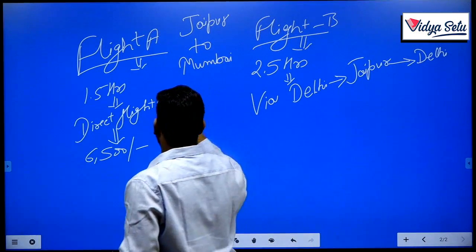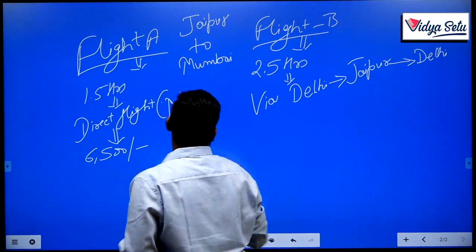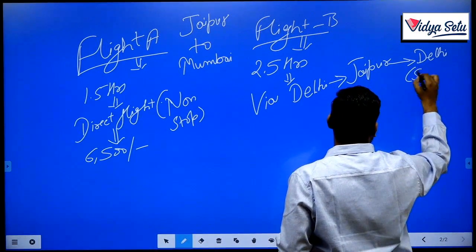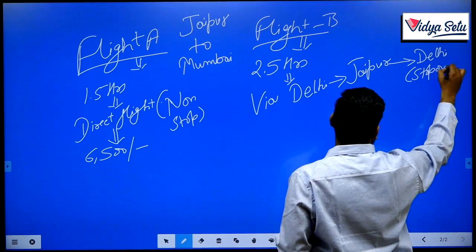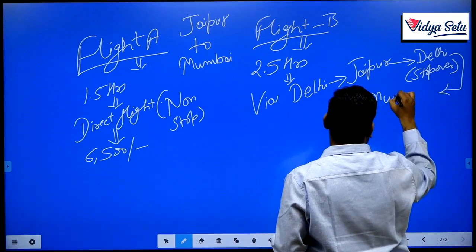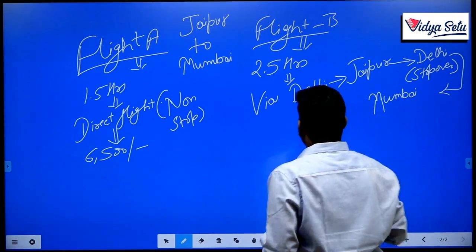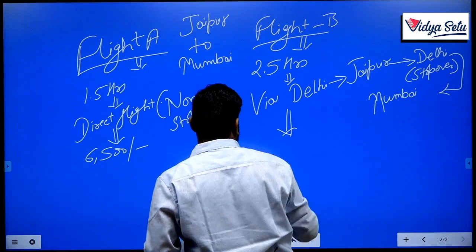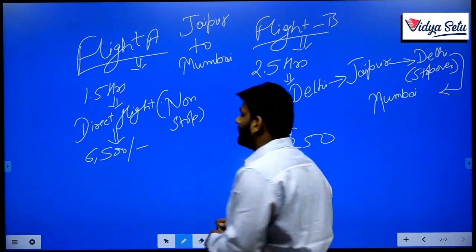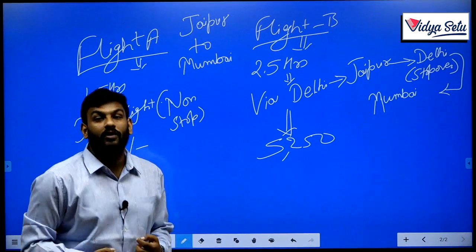I must say this is non-stop, or there is a stoppage in Delhi, a stopover I must say, and then from Delhi to Mumbai it will take totally 2.5 hours. Yeah, and its fare cost is regarding 5,250. Suppose these are the evaluations, or these are the alternatives I am looking at for a flight.